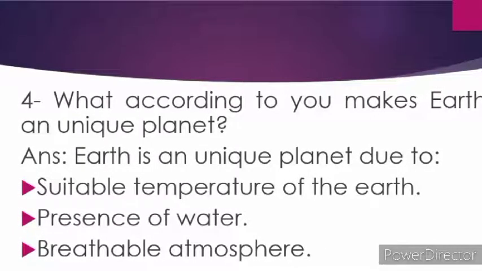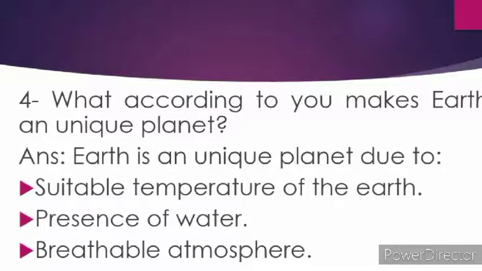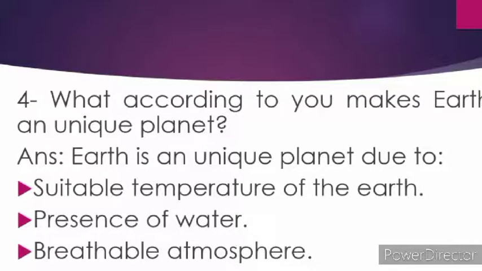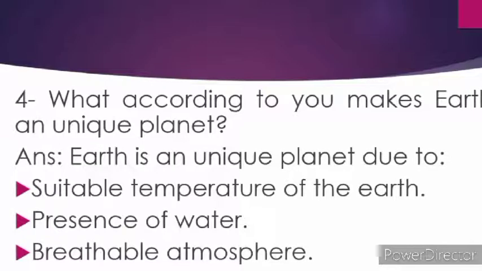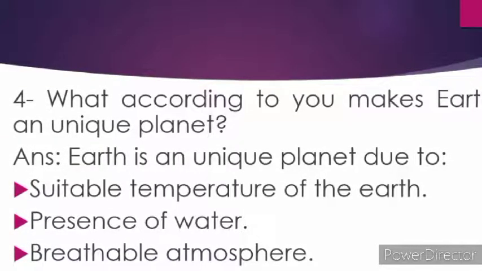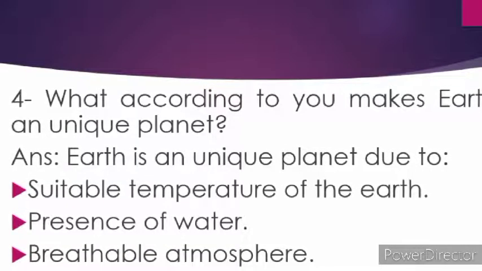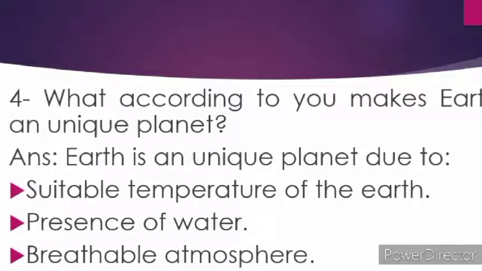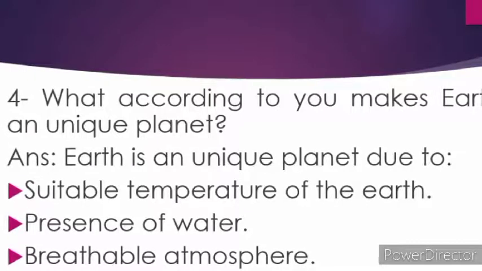Earth's average temperature is 22 degrees centigrade. It also varies from place to place. It is colder around the poles than near the equator. Second is presence of water. Earth is the only planet where water exists in all the three states: solid, liquid and gas. The presence of water on Earth's surface makes it the only planet suitable for life. So Earth is the only planet having life.